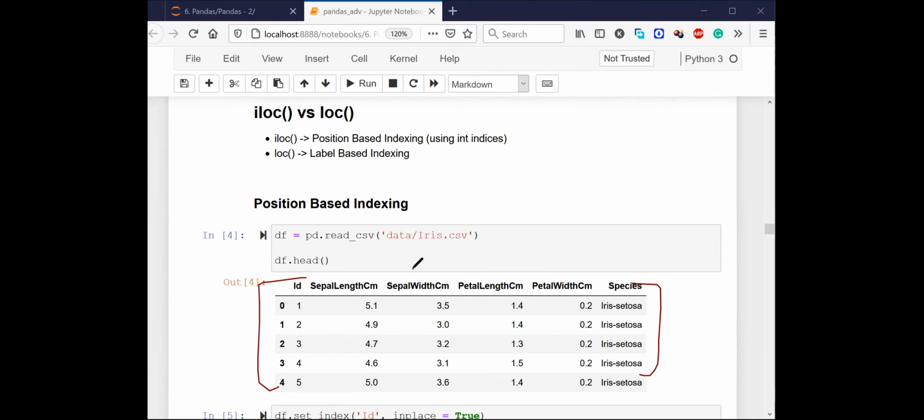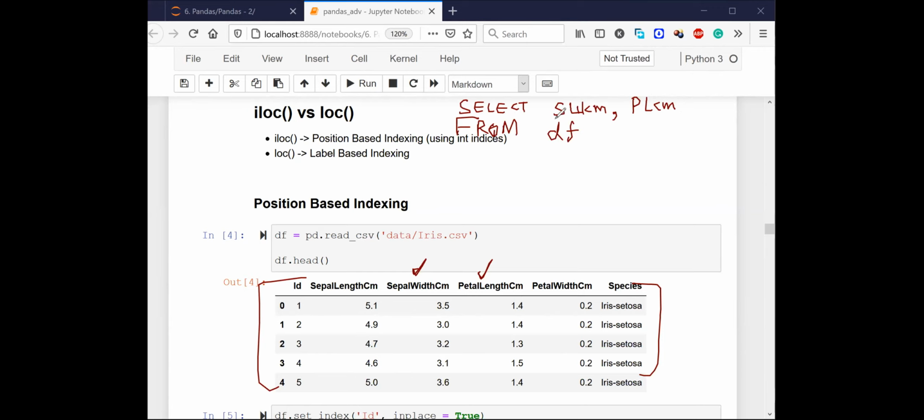If you want to select only sepal width centimeter and petal length centimeter, how do you write the select query? You write select and then you write the column names. Let me write it in shorthand notation: sepal width centimeter, and comma, petal length centimeter. And then what should I write? From, and then I should write the table name, and the table name is df.